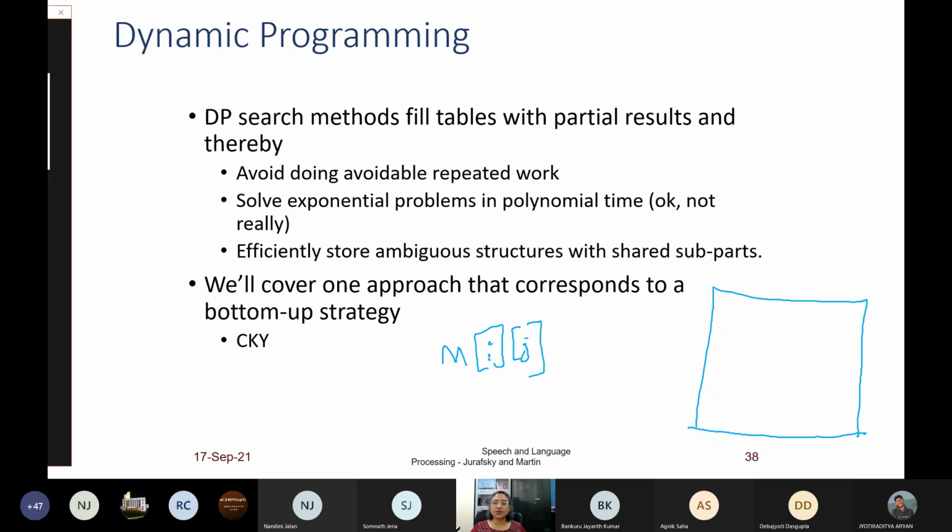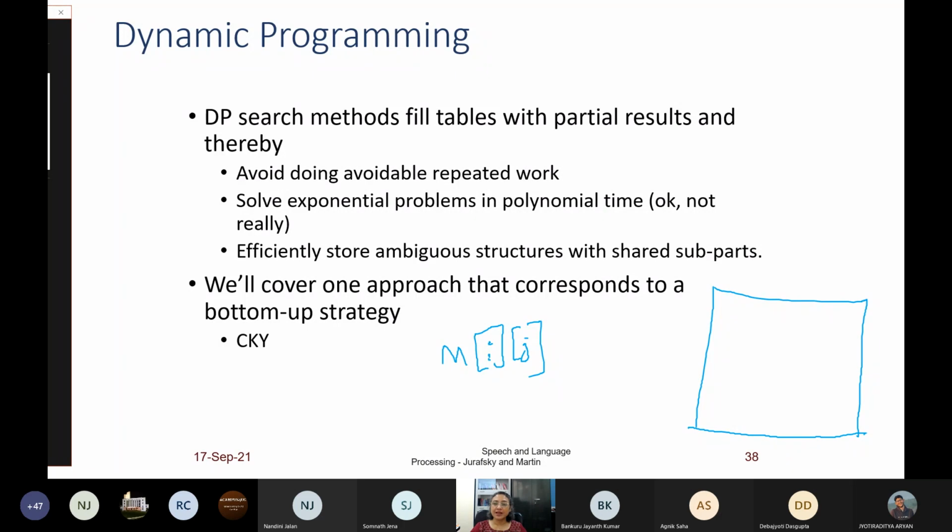So all positions in the matrix are not valid, because we do not want i equal to 5, j equal to 2. Do you agree? Please don't be silent. Say yes or no.